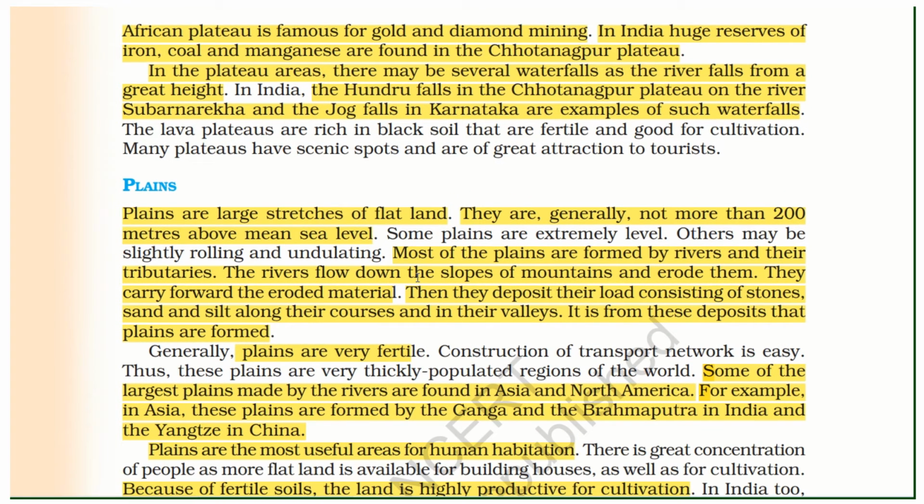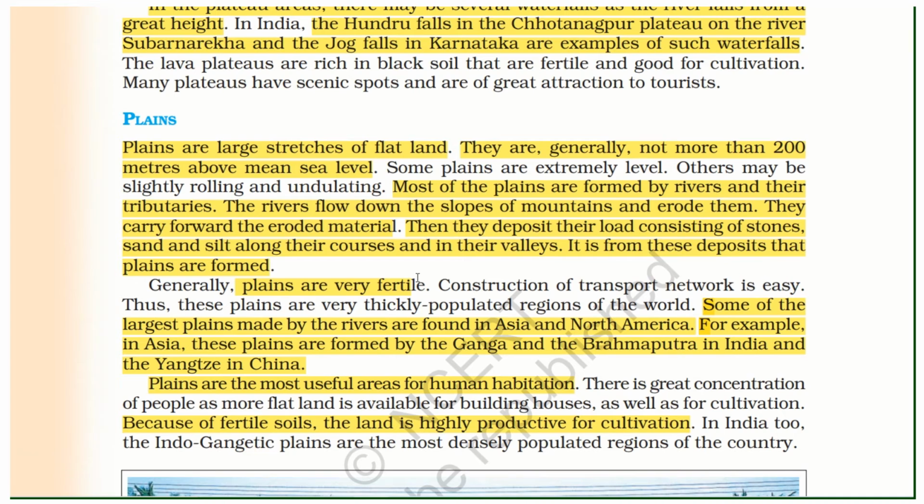Plains. Plains are large stretches of flat land. They are generally not more than 200 meters above sea level. Most of the plains are formed by rivers and their tributaries. The rivers flow down the slope of the mountains and erode them. They carry forward the eroded material. Then they deposit their load consisting of stones, sand and silt along their courses and in their valleys. It is from these deposits that plains are formed.